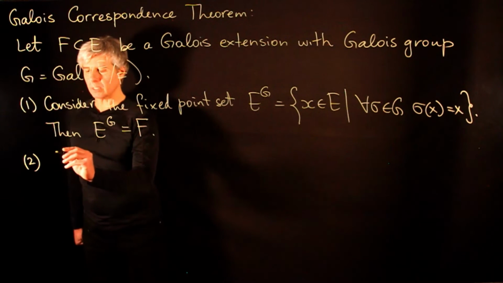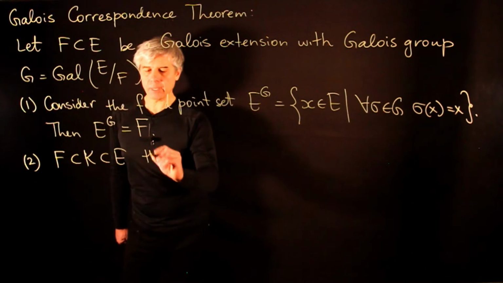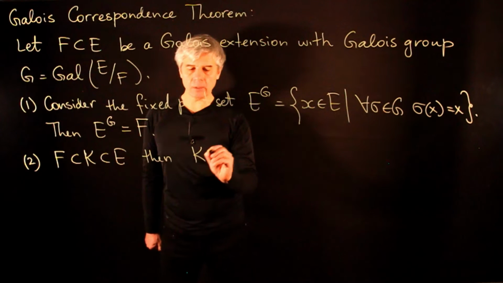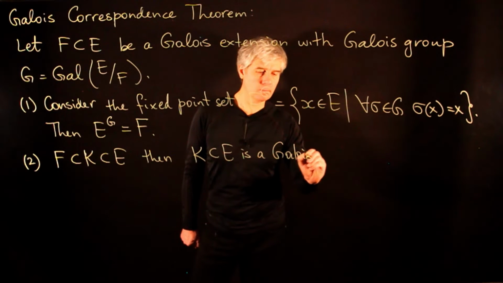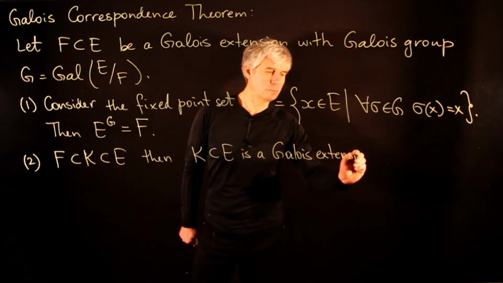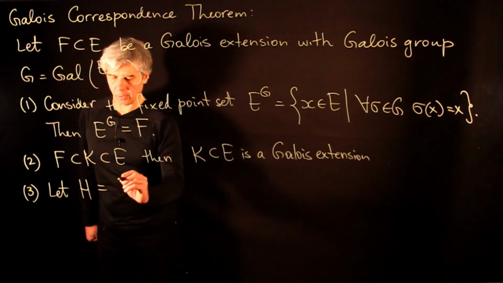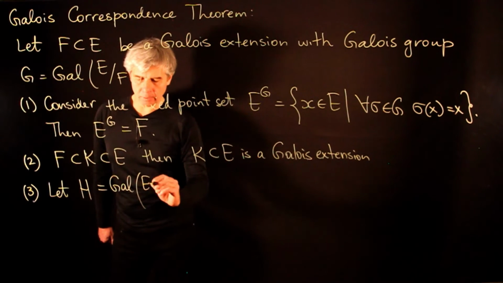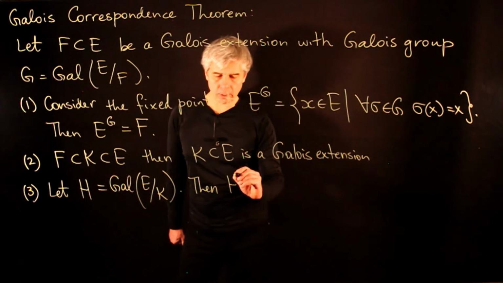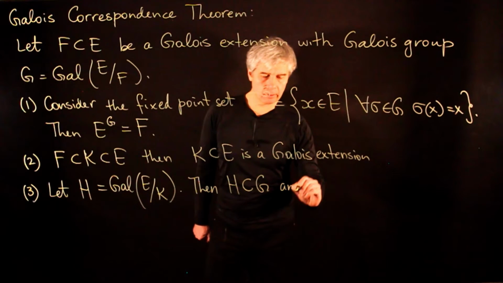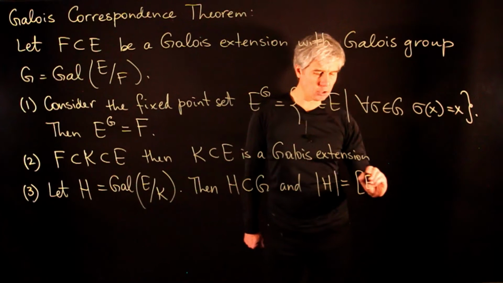If we have an intermediate extension, so if K is a field between F and E, then the extension E over K is a Galois extension. 3. Let H be the Galois group of E over this intermediate field K. Then H is a subgroup of G, and the order of this subgroup is equal to the degree of the extension of E over K.